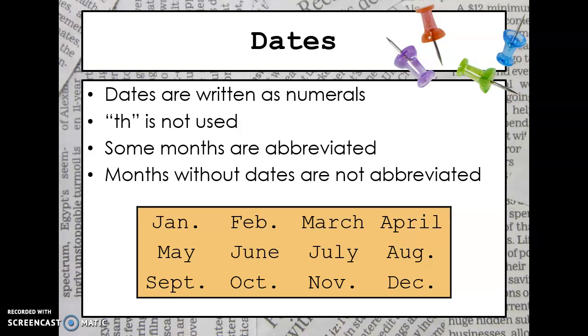As you can see, the months that are abbreviated in the little table below, those are the months that you will abbreviate when you're writing in an article. And that's basically just because those months are a little bit longer, so it's just a little bit easier and more economical to shorten up those months that have longer names.